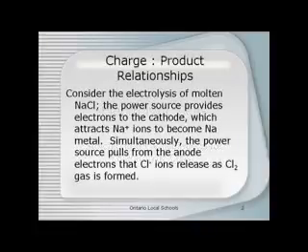Let's examine first the electrolysis of melted NaCl. The more intelligent way of saying that is molten NaCl. The power source provides electrons to the cathode, which attracts sodium ions to become sodium metal. Simultaneously, the power source pulls from the anode electrons that chloride ions release as chlorine gas is formed.